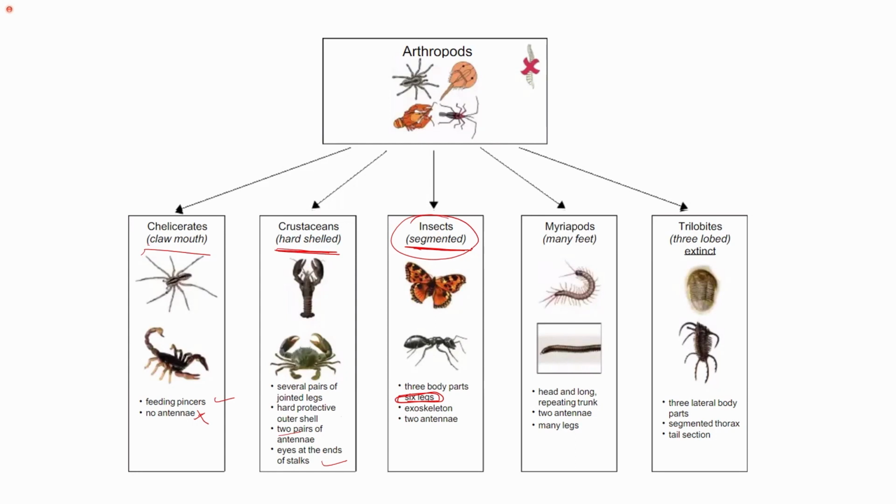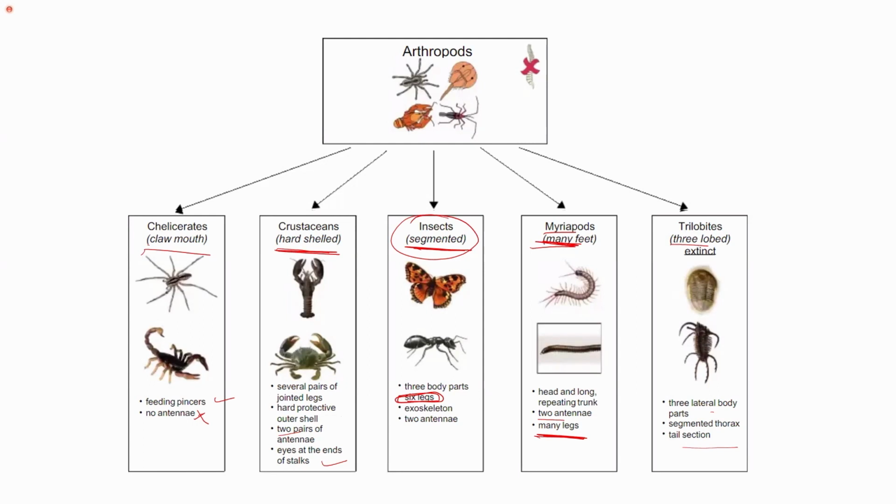So insects are the ones that have the 6 legs. Not all the arthropods have the 6 legs. So the next is the millipede, long repeating trunk. They have antennae and they have many pairs of legs. The next is the trilobites, which are extinct. They are 3-lobed. They have 3 lateral body parts: segment, thorax, and tail section. So this is the basic classification of arthropods, and now we will see the characteristics of these arthropods.